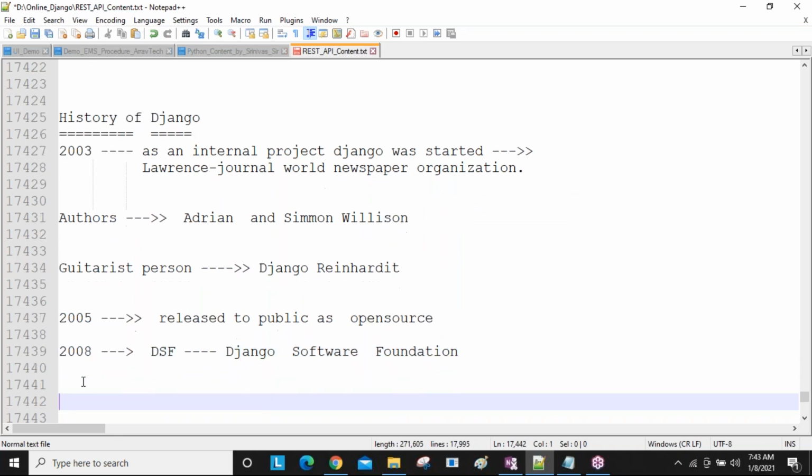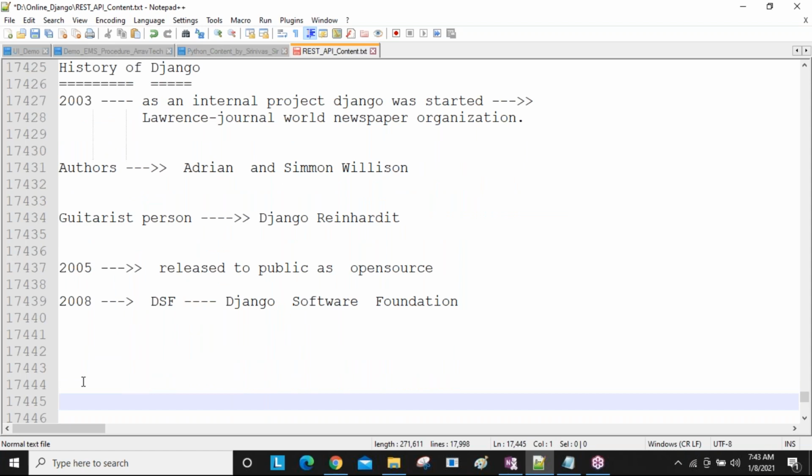Like one company they started. Okay? So Adrian and Simon Wilson resigned from the Lawrence Journal-World newspaper organization, their old company, and started their own organization named the Django Software Foundation in 2008.